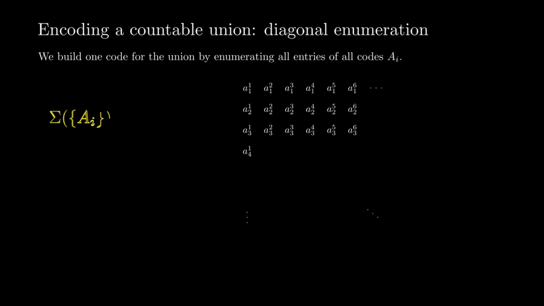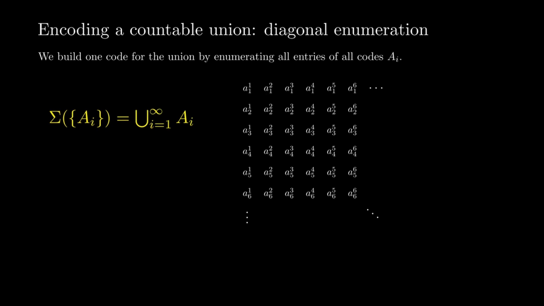Now we encode a countable union as one single sequence of natural numbers. Assume we already have codes for A1, A2, A3, and so on. Place these codes as rows of an infinite table. On screen we only show a small 6x6 window. To build the code for the union, we enumerate this table diagonally.